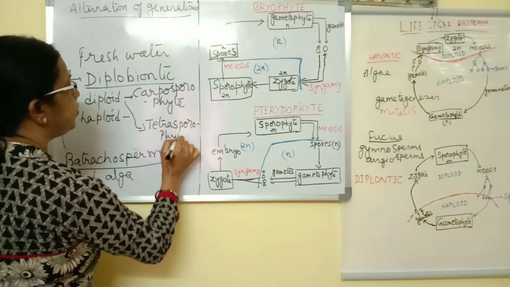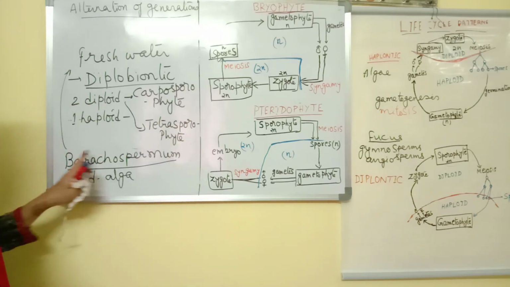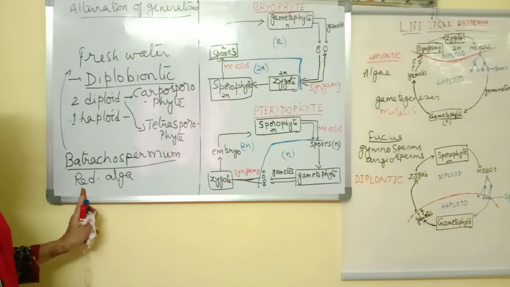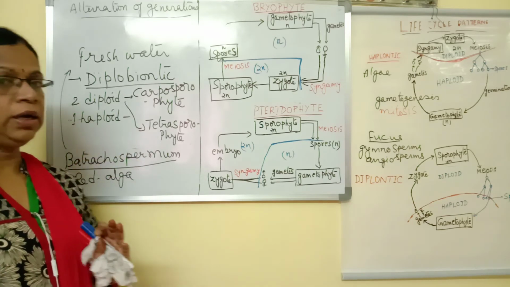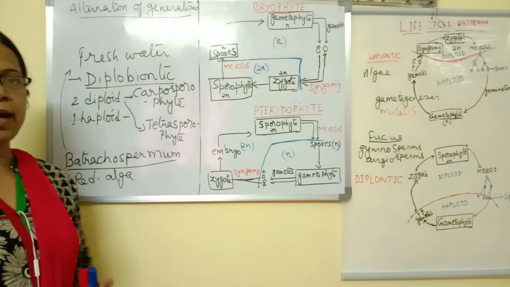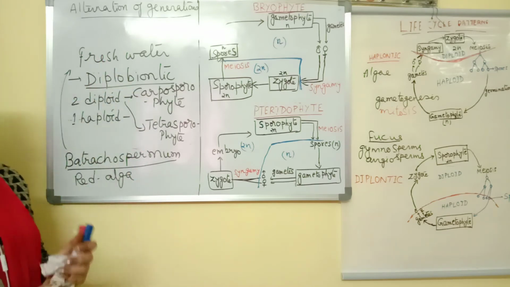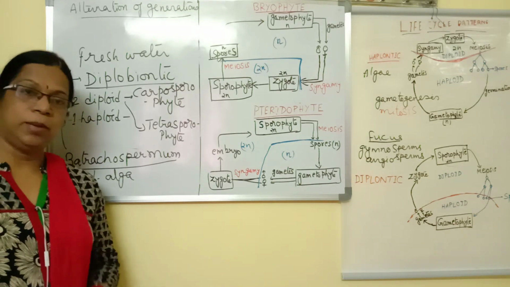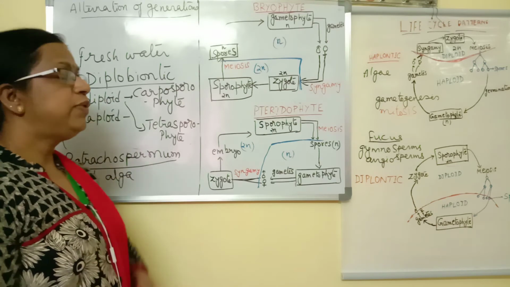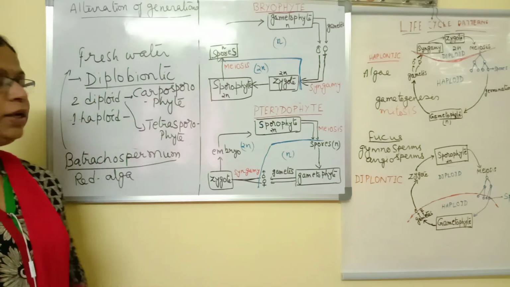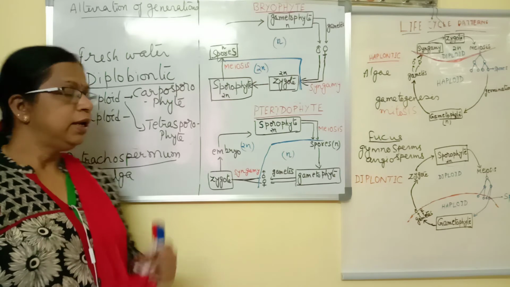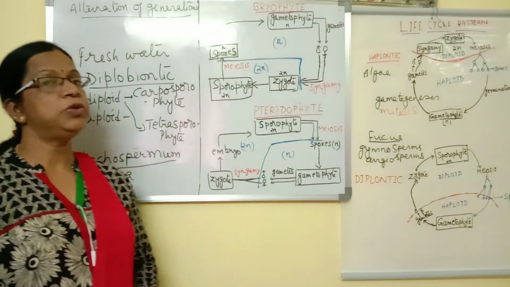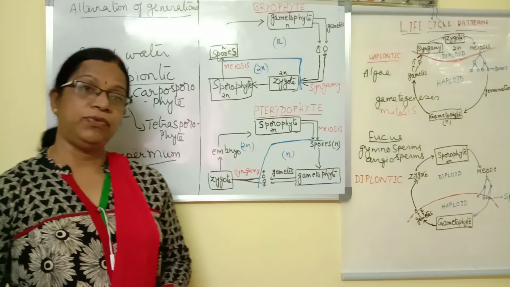So I repeat again. What are the important features of Batrachospermum you have to know? First thing is, it is a red alga. It is commonly called frog spawn alga. It is a freshwater alga and its life cycle is diplobiontic. That is 2 diploid phases and 1 haploid phase. The 2 diploid phases are named carposporophyte and tetrasporophyte. The haploid phase is the gametophyte. So these are some of the exceptions in the life cycles of different algae.